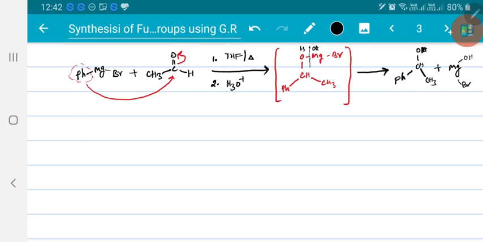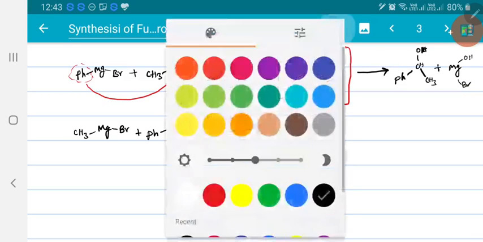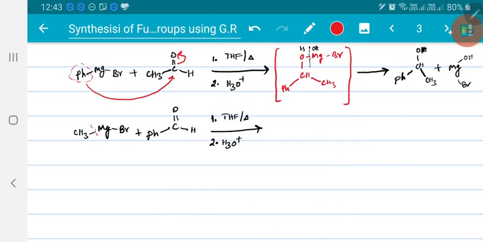So instead of taking the Grignard reagent with the phenyl system, I will take CH3MgBr and benzaldehyde. Now I am taking the same tetrahydrofuran followed by heating and hydrolysis. Now the group which is attacking the electrophilic carbon is methyl.